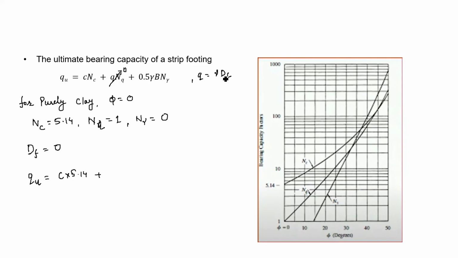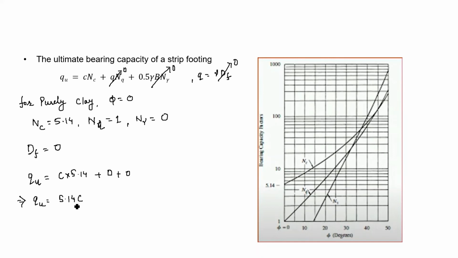Because if we put Df equal to 0, then q equal to 0. Now, again the third term 0.5 gamma B N gamma will also be 0 because the value of N gamma is 0. So, we can say that Qu is equal to